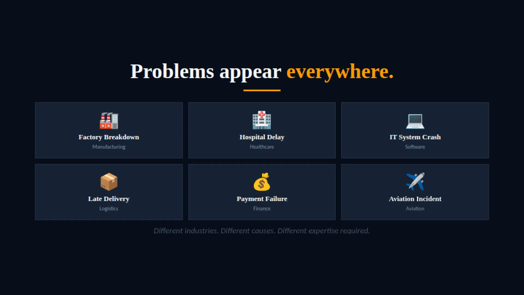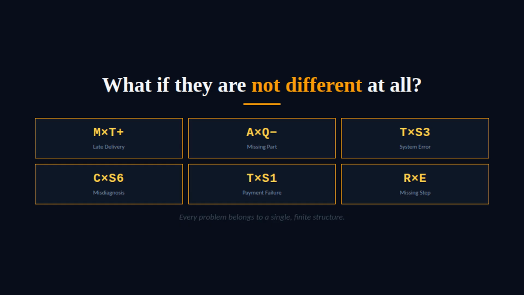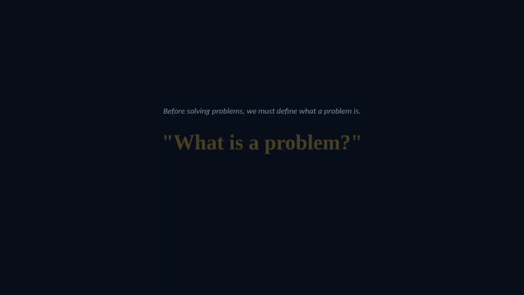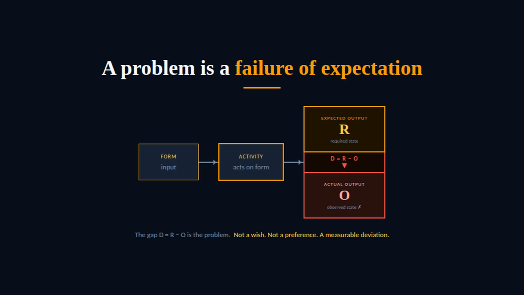These look like completely different problems, different industries, different causes, different expertise required. But what if they are not different at all? What if every problem belongs to a single, finite structure? Before solving problems, we must define what a problem is. A problem is not a feeling or a preference.